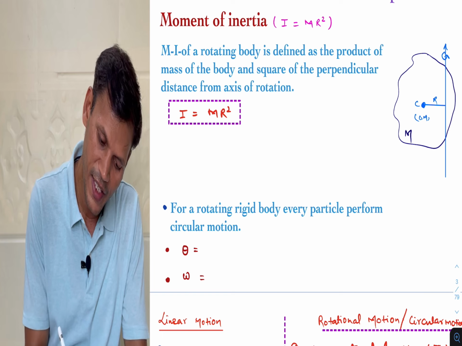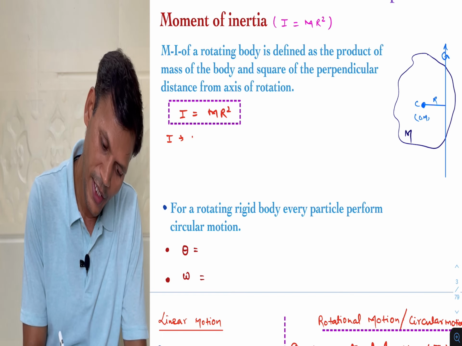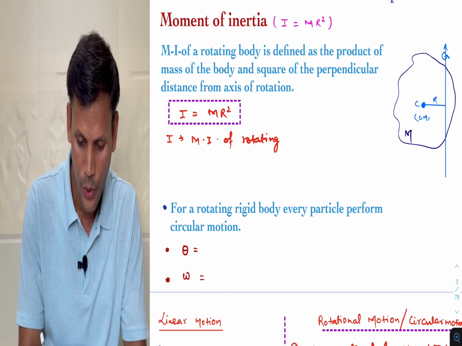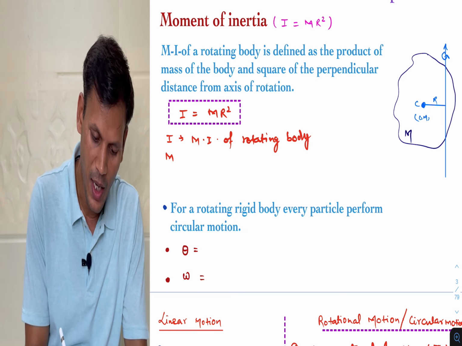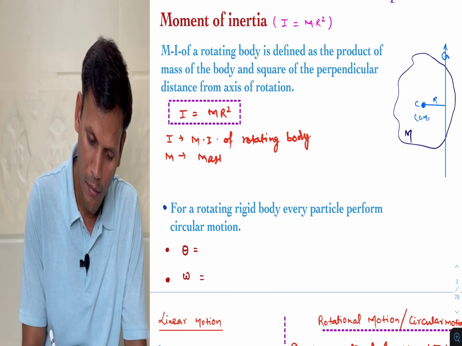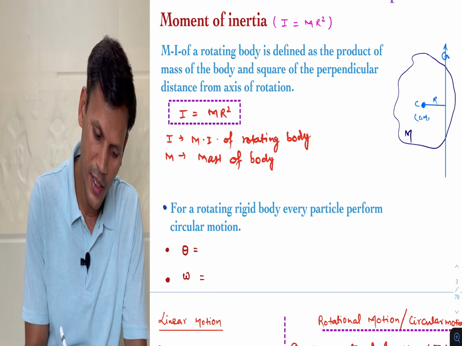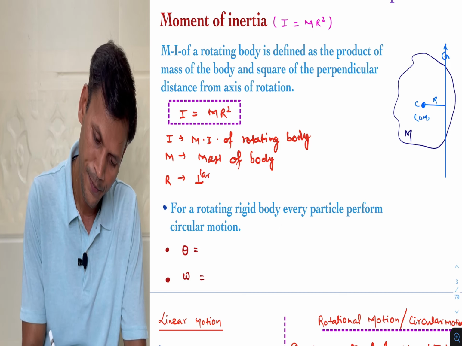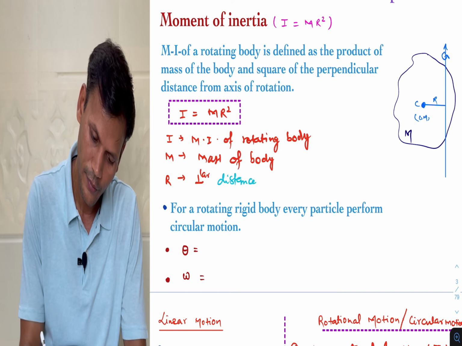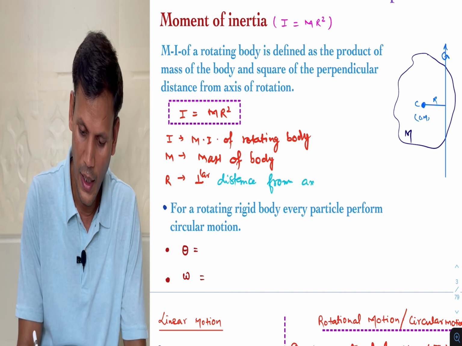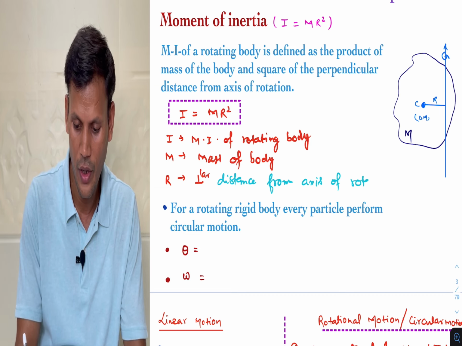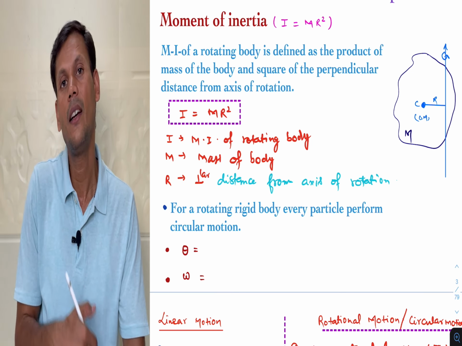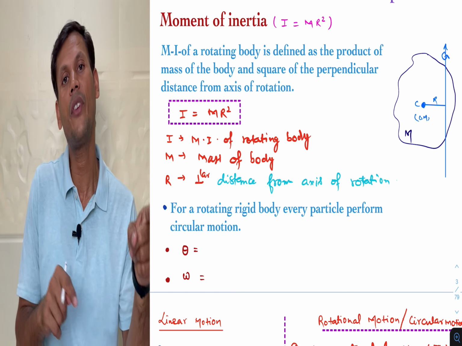I is the moment of inertia of the rotating body, and m is the mass of the body, and r is the perpendicular distance from axis of rotation.